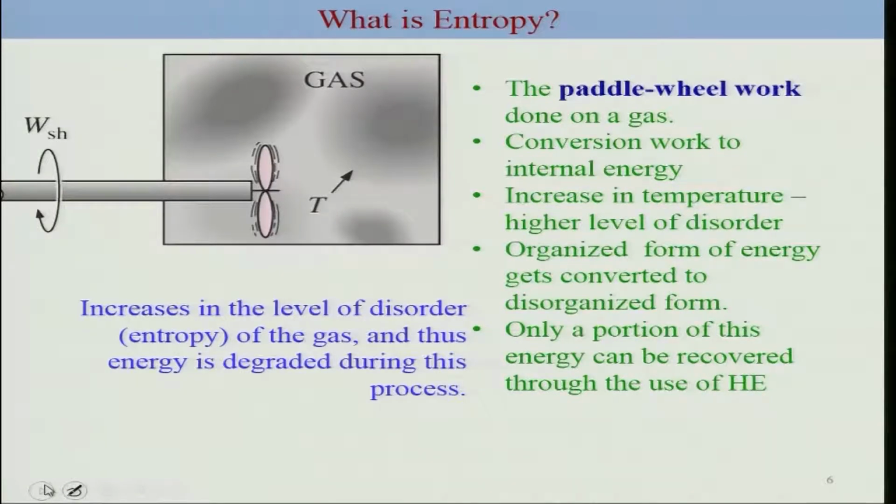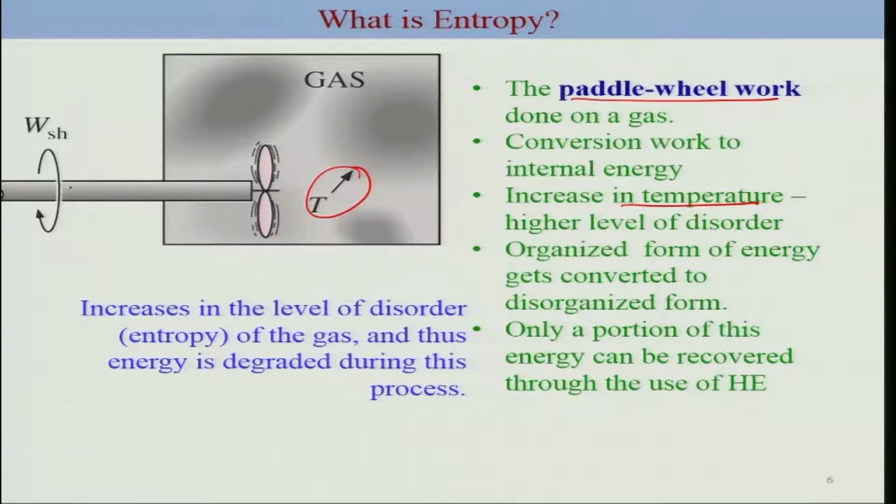Let's consider this as an example. This is a case where a paddle wheel works on this gas. By doing work on this gas, the temperature increases, and the internal energy increases because the work is converted to internal energy in this case. An increase in temperature, we know, increases the disorder. Higher temperature means a higher level of disorder, which we already touched upon in the previous slide.